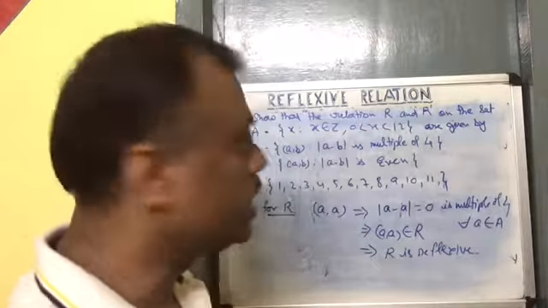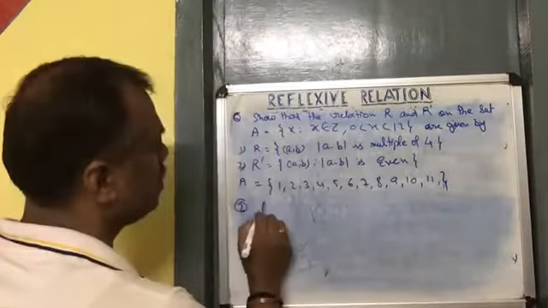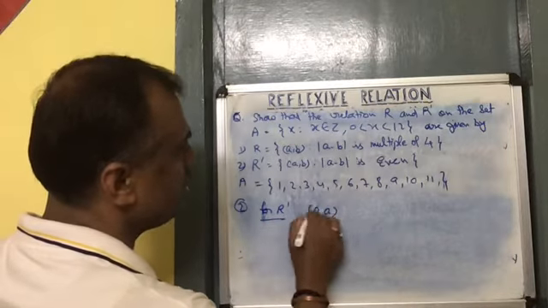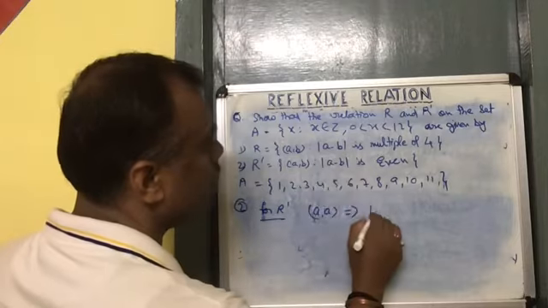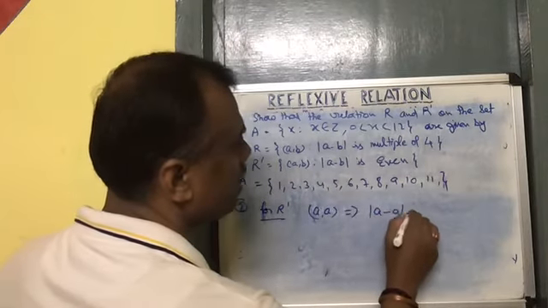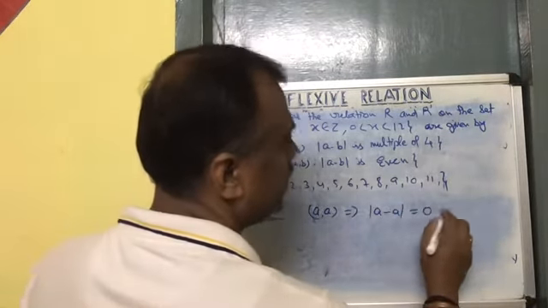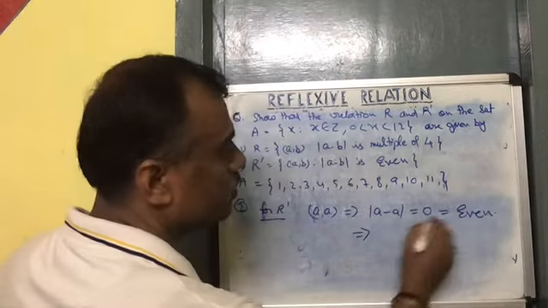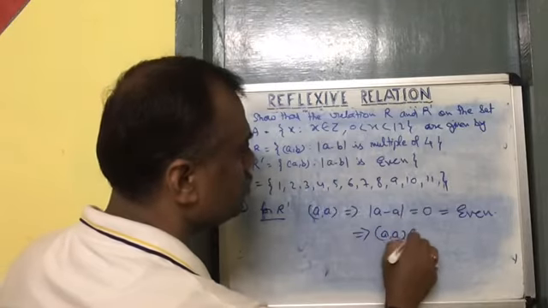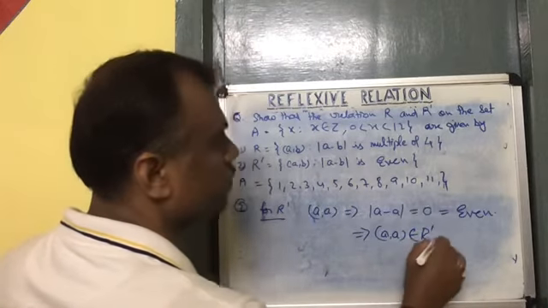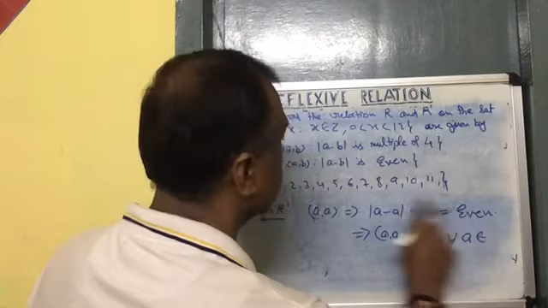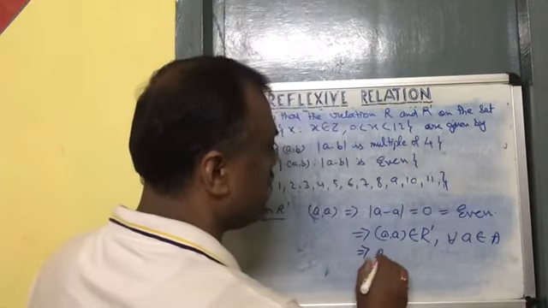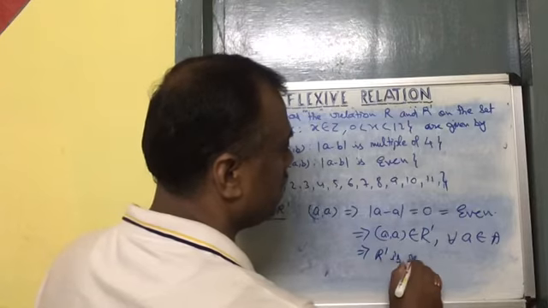Okay, let us consider the second example. For R dash, consider AA. This implies consider mod of A minus A, which is equal to 0 and which is even. This gives you AA belongs to R dash for every A belongs to the given set A. So it implies that R dash is reflexive.